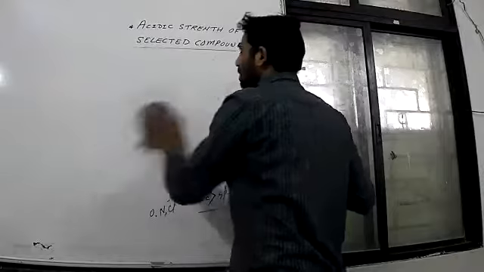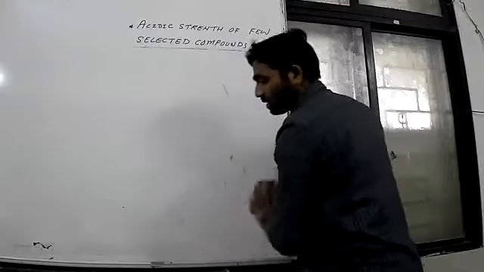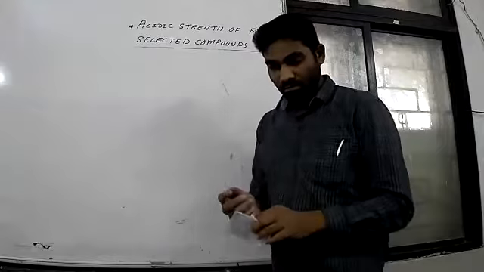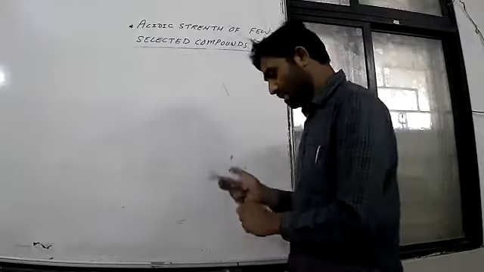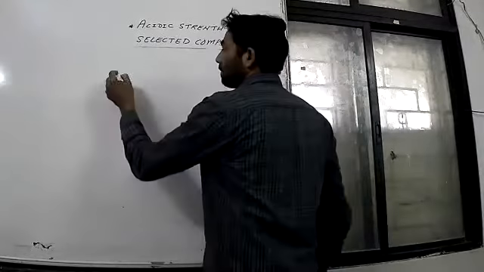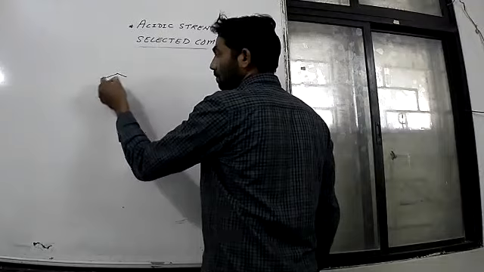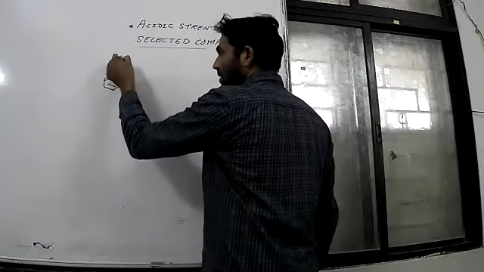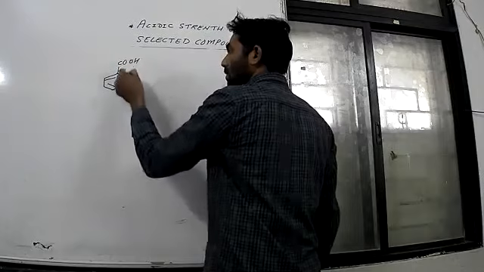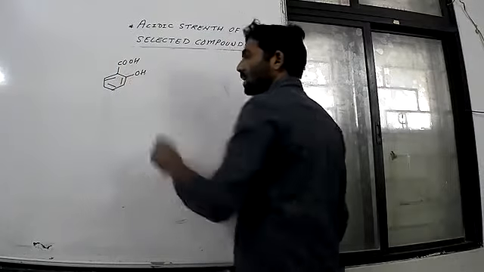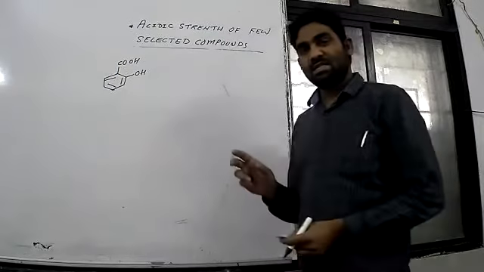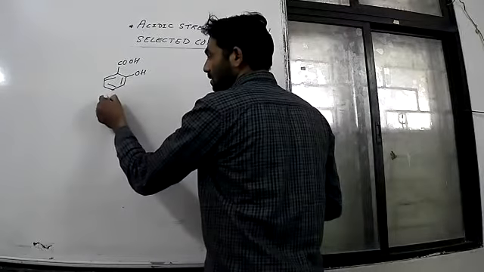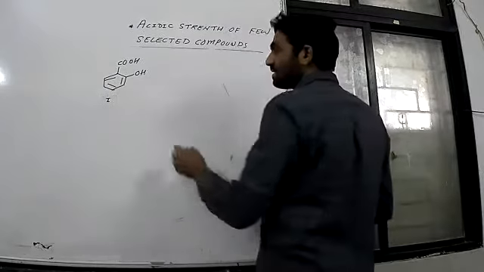Take one more. We will go for next example. You see, I will write the structure here. Let us take here, its name is salicylic acid.